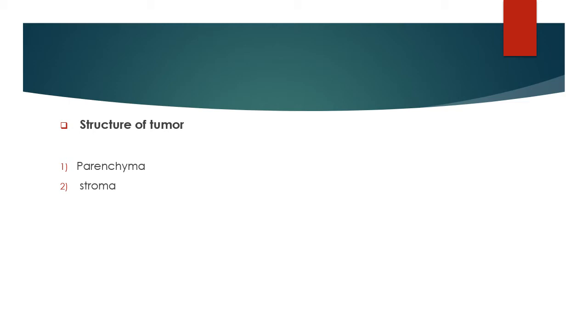So in the structure of tumors, the first component is the parenchyma, and according to the type of tumor, the parenchyma differs. Its role is different in the benign tumor and different in the malignant tumor. Because of that, the malignant tumor shows loss of orientation.